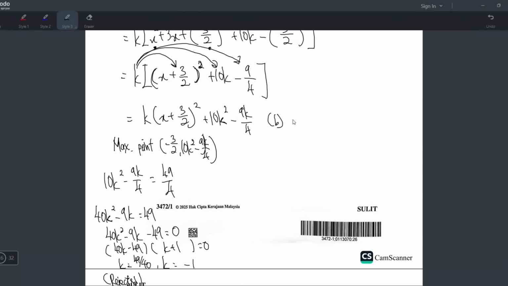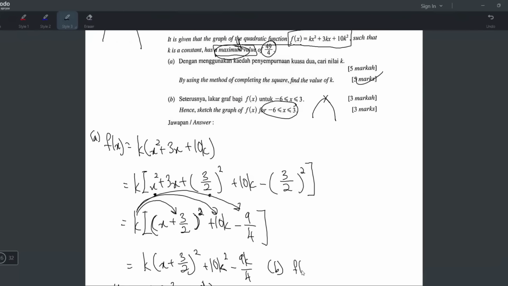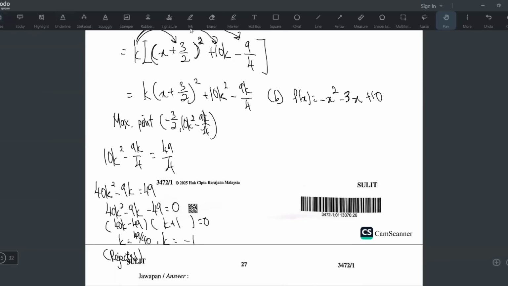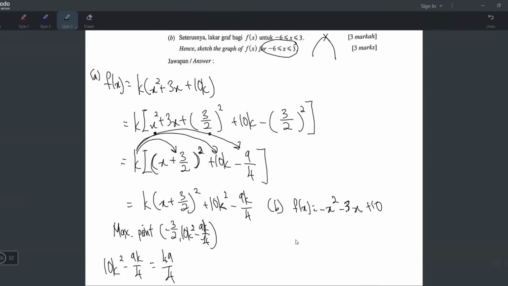All right, first of all, we have to get our equation. So our equation is f(x) equals kx squared, but your k is negative 1, so negative x squared. And then 3 times k, 3 times negative 1 is negative 3x. And then this one is 10k squared, which is negative 1 squared, positive 1 times 10, positive 10. So yeah, this is the equation, or you can say the function that I'm trying to sketch. Okay, so we need some points, right? So first thing is we need to sub x negative 6, and we need to sub x 3, to get our first point and the last point.